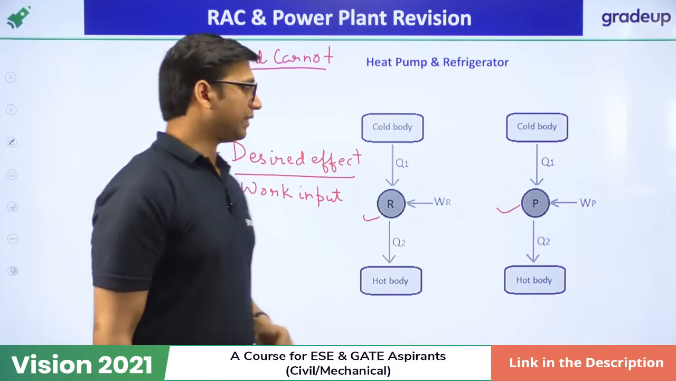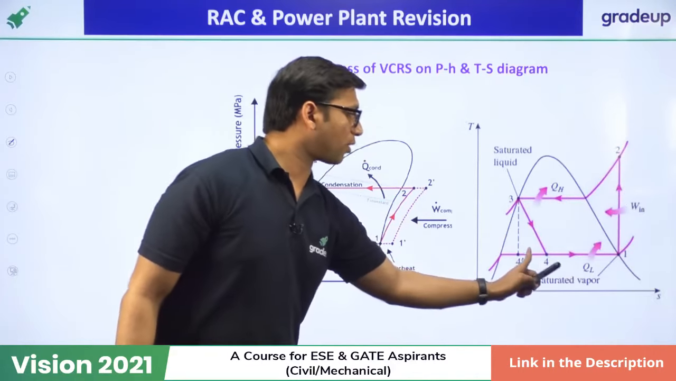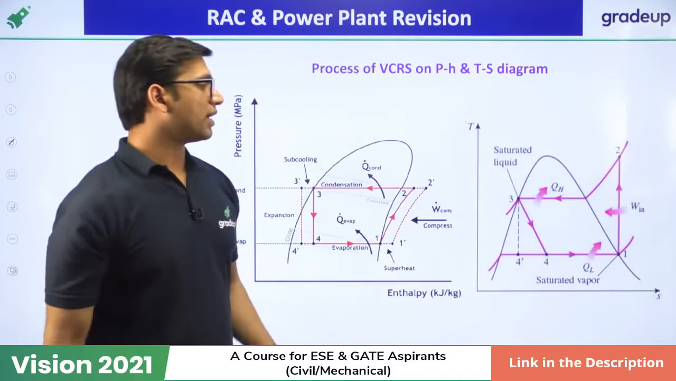If you see this vapor compression system on a PH and TS diagram, pressure-enthalpy and temperature-entropy diagram, it looks like this. You have to remember both the diagrams. This is the temperature-entropy diagram of a vapor compression system. You can see 1 to 2 is compression, then we have heat rejection in the condenser, then the throttling process 3 to 4, and then we have 4 to 1, heat addition in the evaporator.